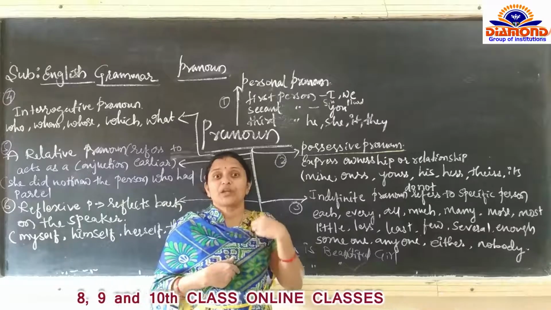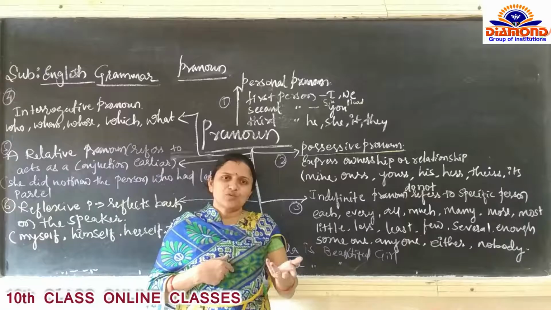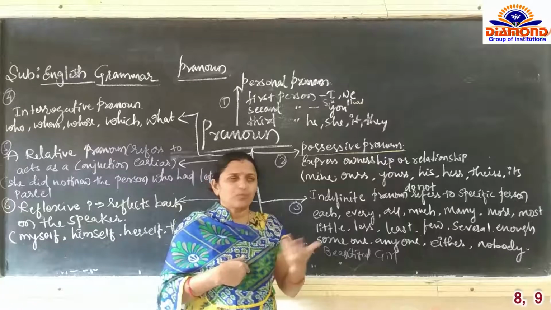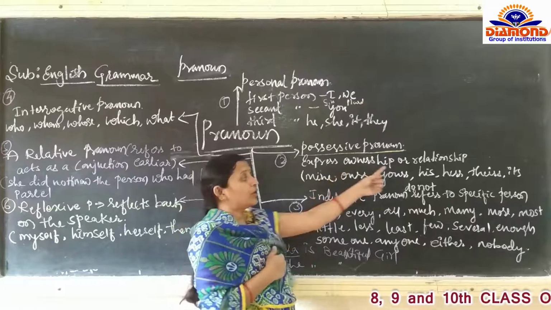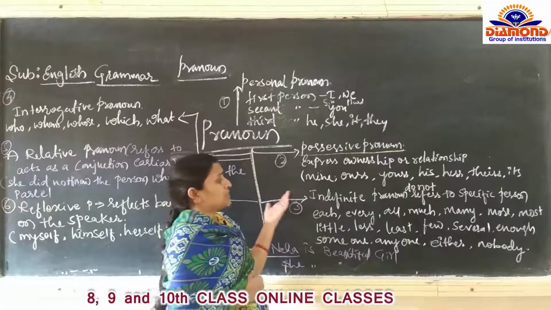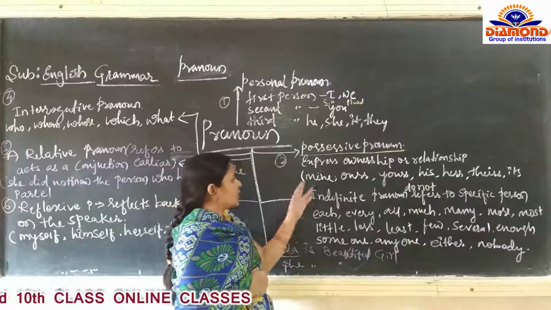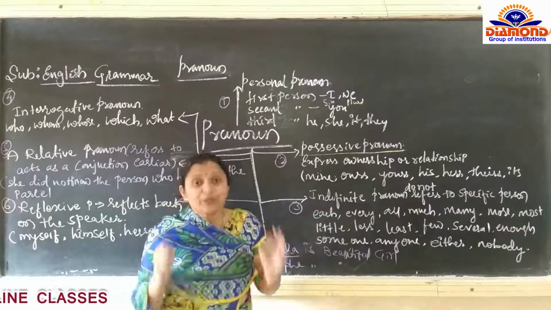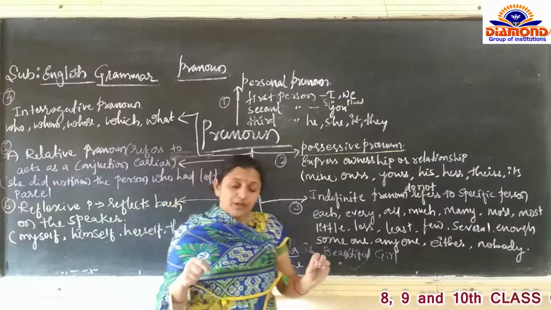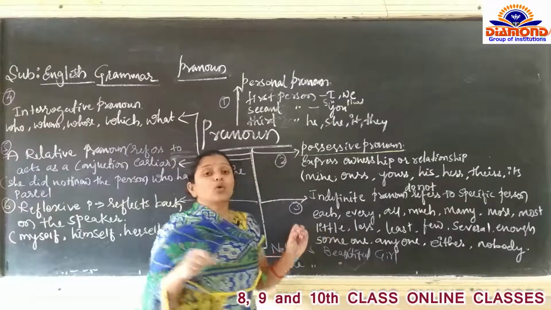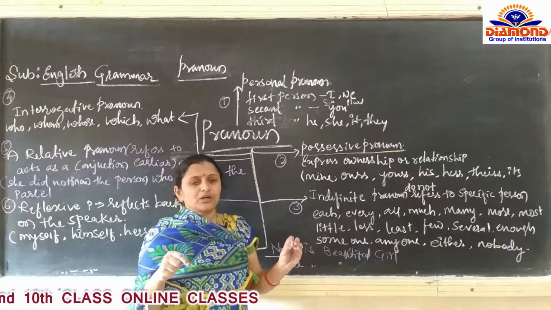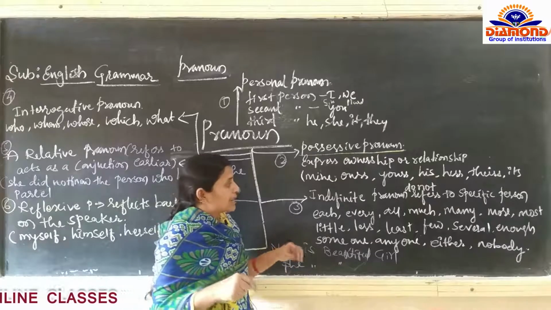So who is the owner of that book? Mine, I am the owner of that book. So it is going to tell the ownership and relationship. Theirs, its, yours, his. So all this is possessive pronoun. Possessive pronouns are going to show the relationship or ownership.